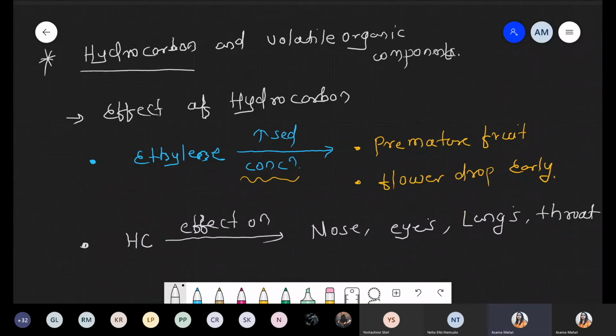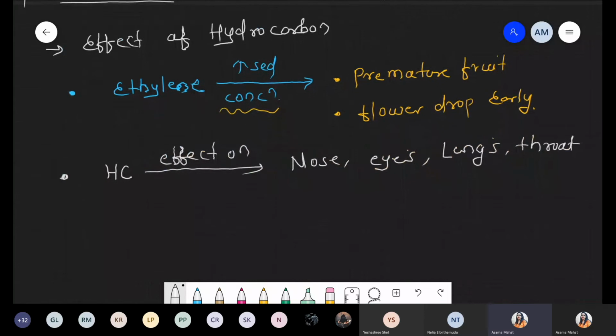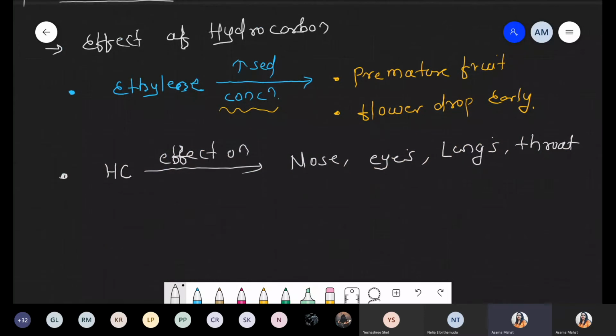So again it affects body organs like eyes, nose, lungs and throat. Another one: ethylene is also responsible for the formation of methane gas, so the concentration of methane increases, and this is one example of a greenhouse gas.